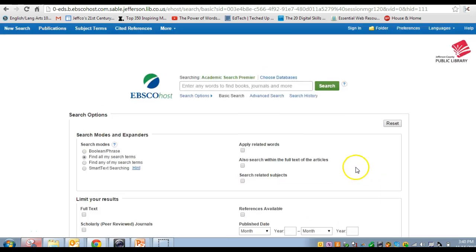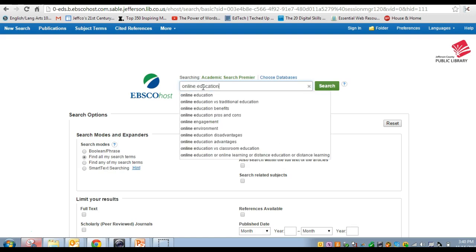And so you put the search terms in, and then you're going to use it basically like you do the internet. You just search what you want. So I'm going to model this with online education, obviously a topic that is relevant to my life and yours. So I'm just going to type in online education. On the internet, I don't even want to guess how many hits you'd get with this, but let's just type it in. And what do we end up with?